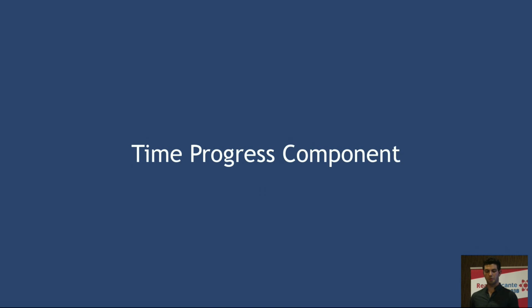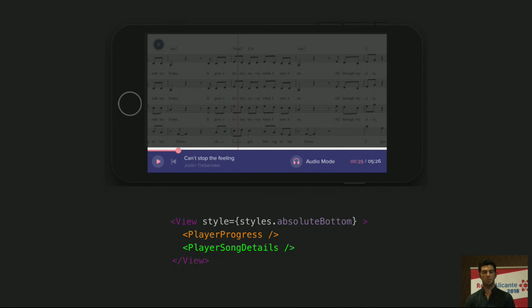So let's move to the next element of the player, which is the time progress component. Let's break down the bottom bar section. We have a view acting as a container, the purple view, positioned absolutely at the bottom. Then what encompasses our time progress component? If you think about it, there are two things.